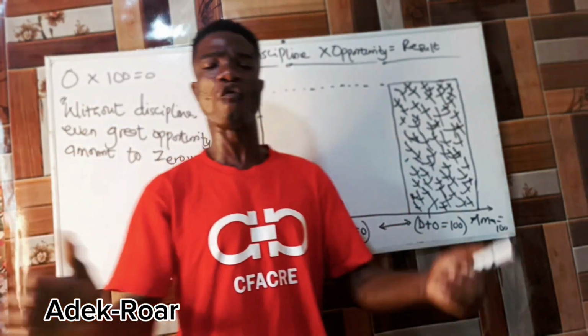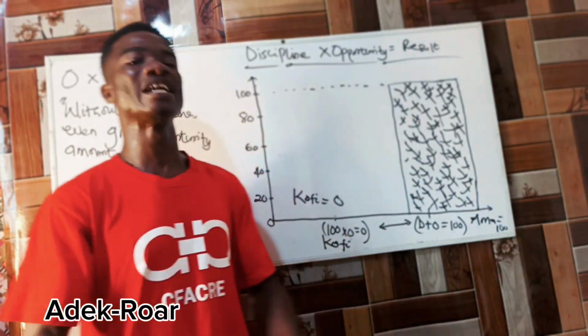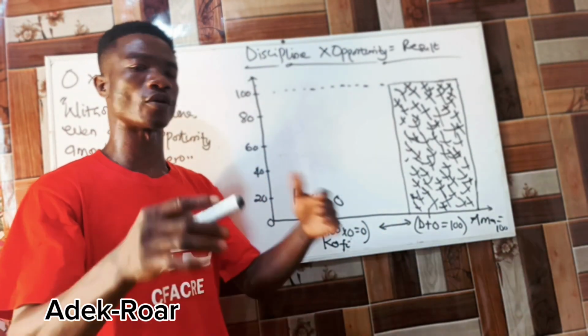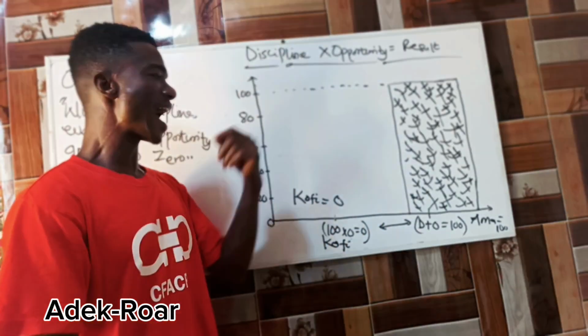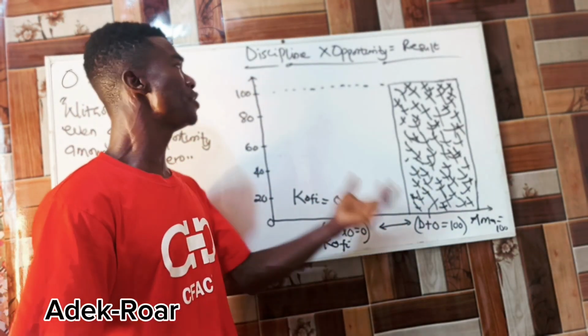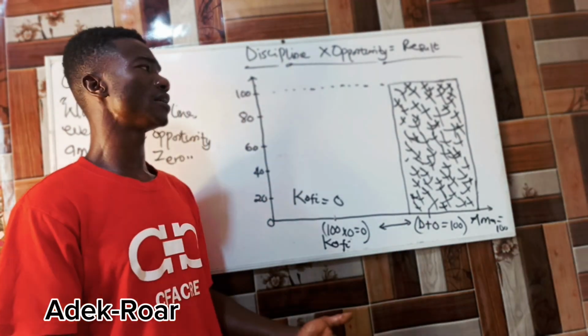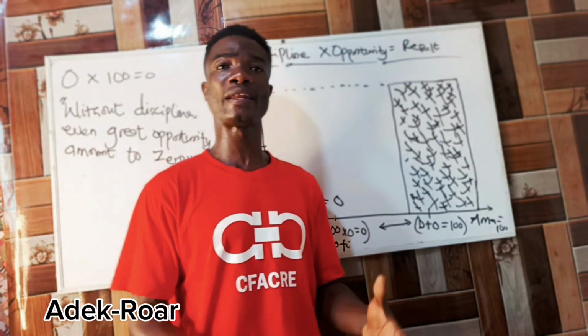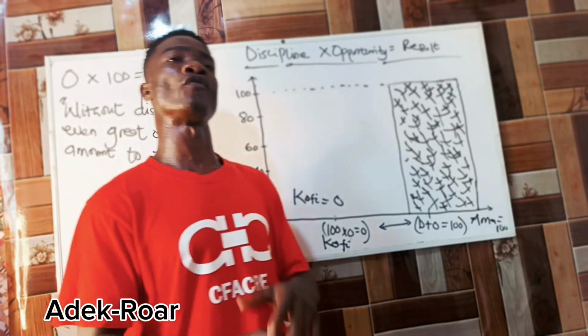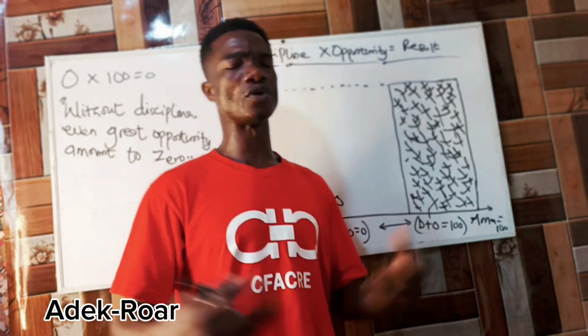So the difference between Kofi and Ama is that Kofi had the opportunity, but he has lost it because he has not made use of it because of the act of indiscipline. But Ama had the opportunity and she made use of it because of her discipline. And that is what I'm saying, that as every individual, you have to be very disciplined in every field that you find yourself. And this is going to help you attain your dreams and your goals.